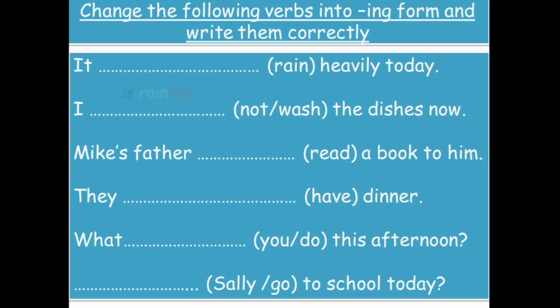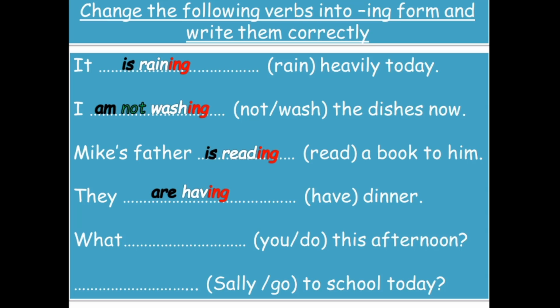Very good. All right. Number 2, I not wash. So we have the not form. This is the negative form. If you remember, verb to be, not plus verb plus ing. All right. So I am not washing the dishes now. Mike's father, he, right, third person singular, is reading a book to him. They, it's plural, so they are having dinner.